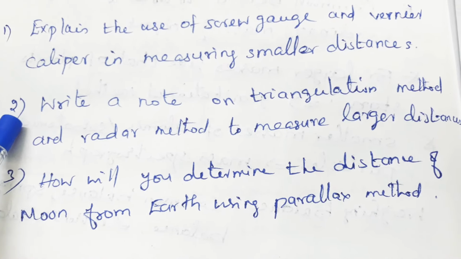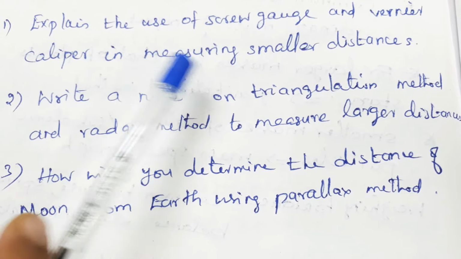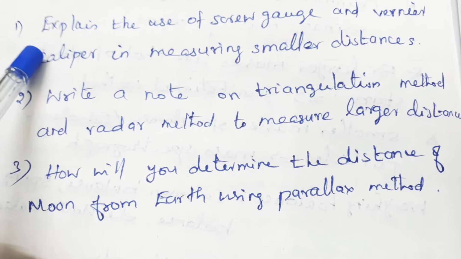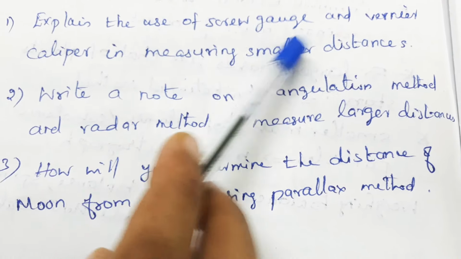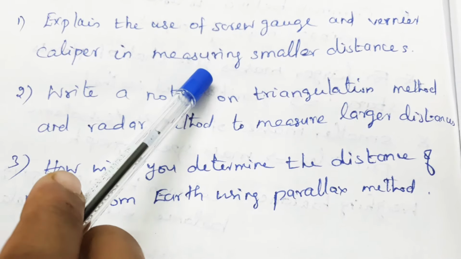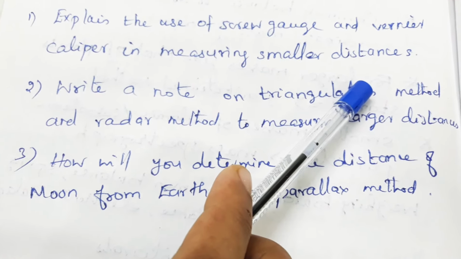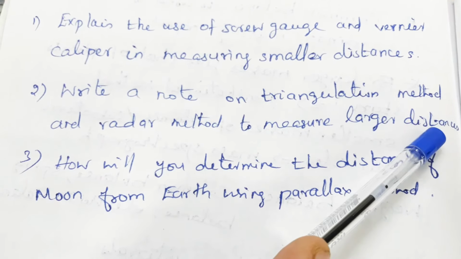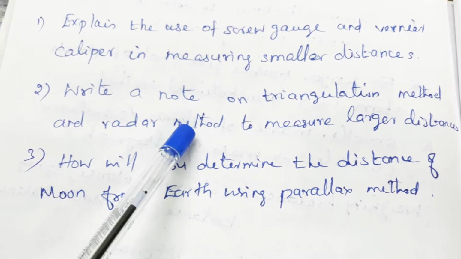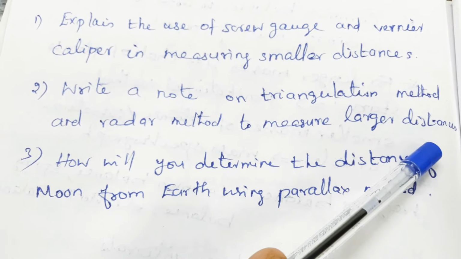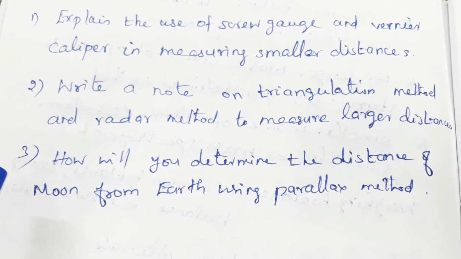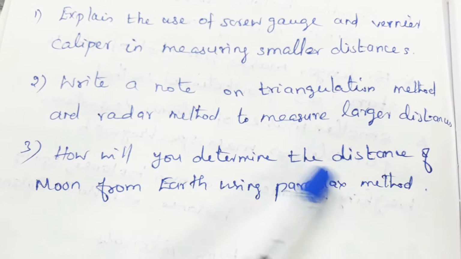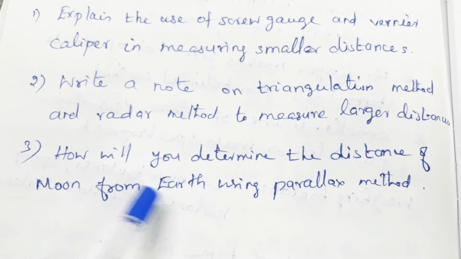Students, you have to learn the following question answers. First one, explain the use of screw gauge and vernier caliper in measuring small distances. Second question, write a note on triangulation method and radar method to measure larger distances. Third question, how will you determine the distance of moon from earth using